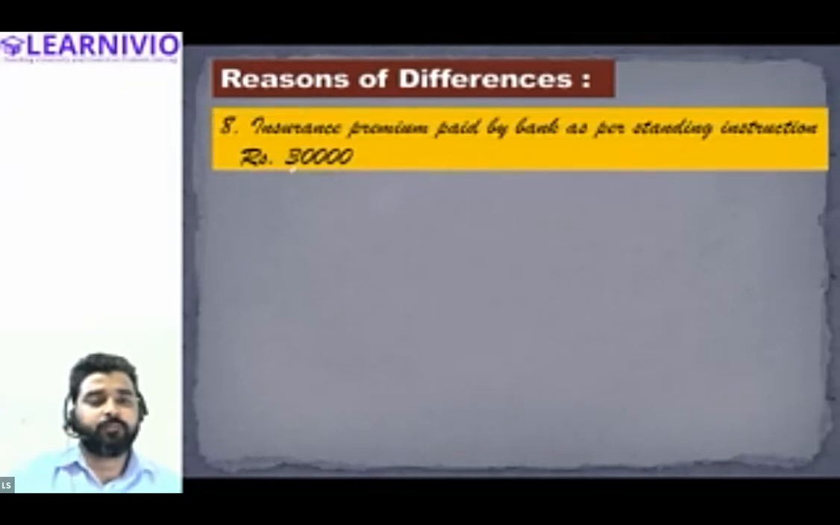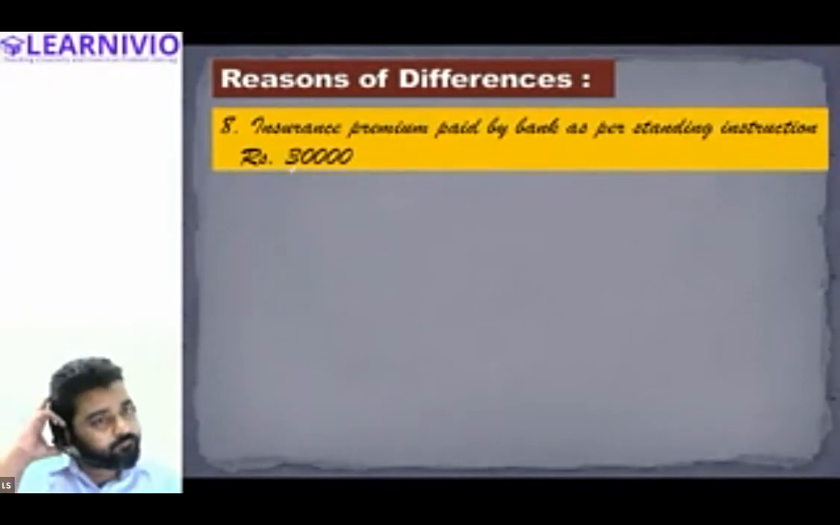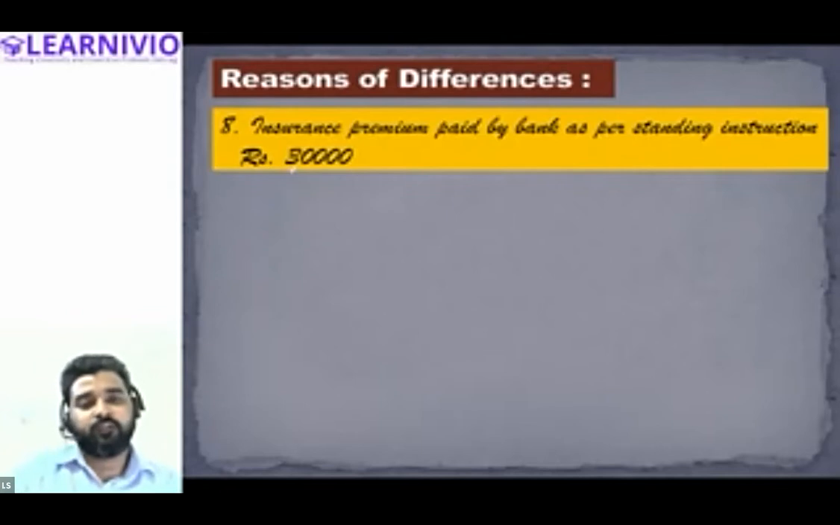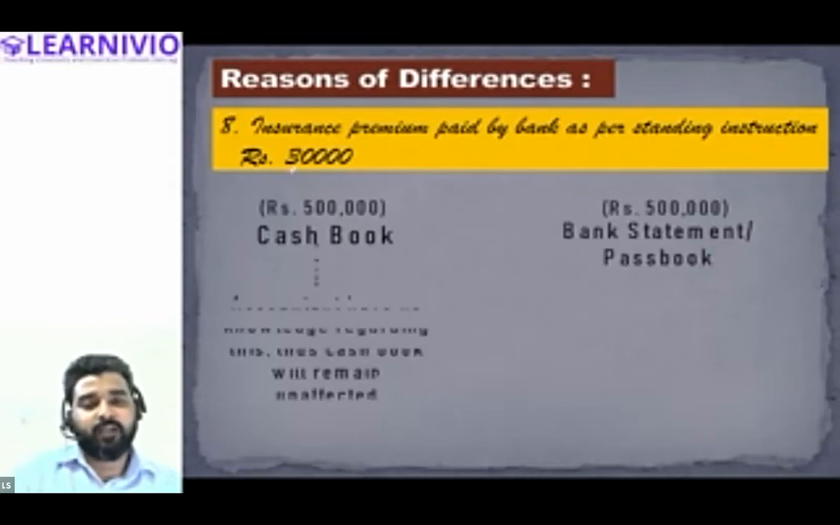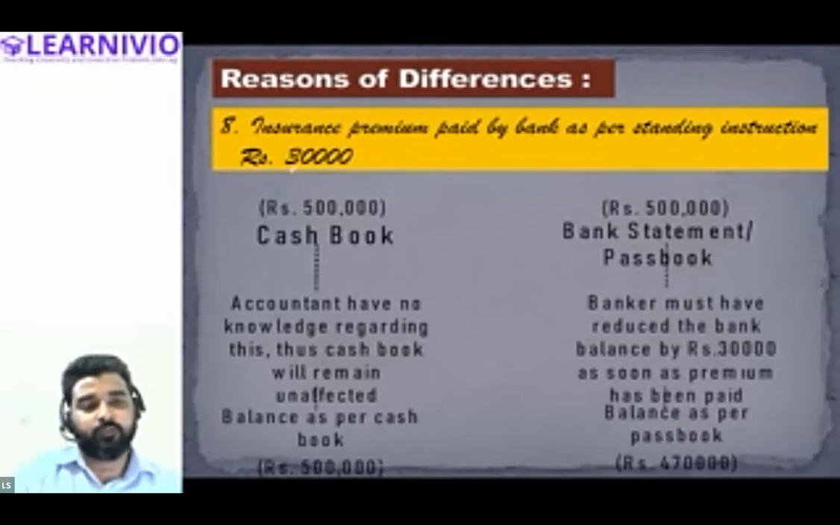Next, insurance premium paid by bank as per standing instruction. Insurance premium paid by bank. So the bank statement will decrease or increase? The passbook will decrease and the cash book will not. So basically there will arise a difference. Cash balance will still remain at rupees 5 lakh, but the bank balance as per the passbook will show the balance of rupees 4 lakh 70,000 only.